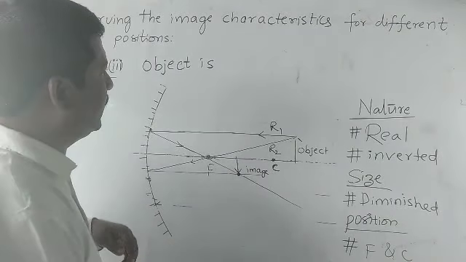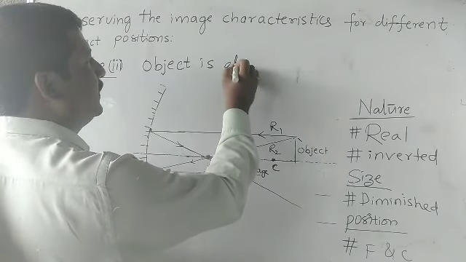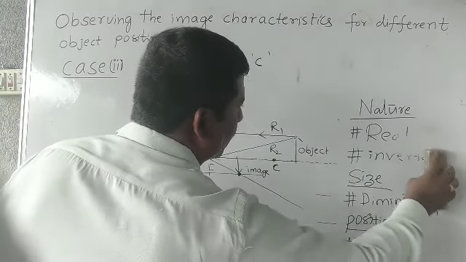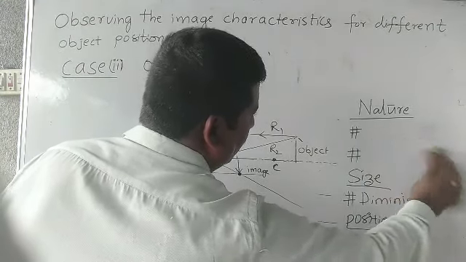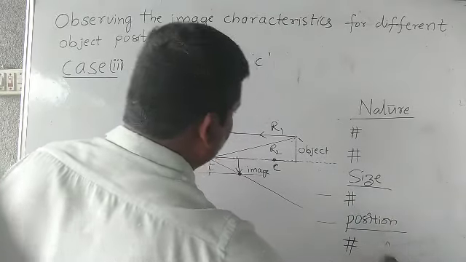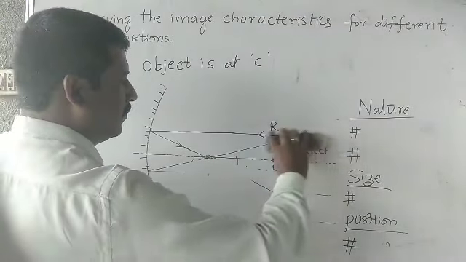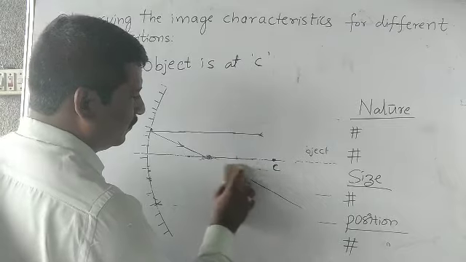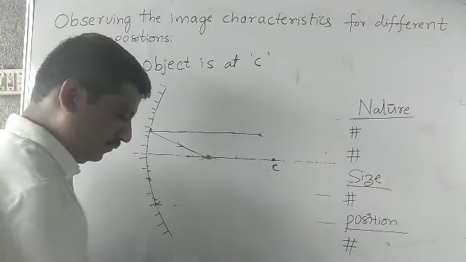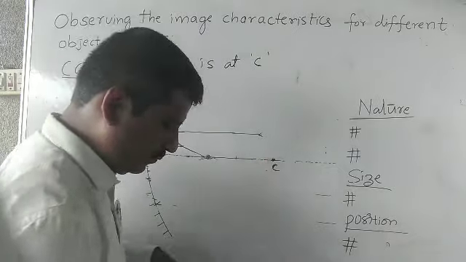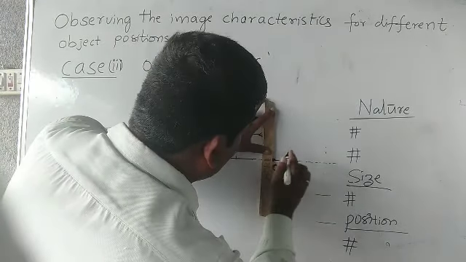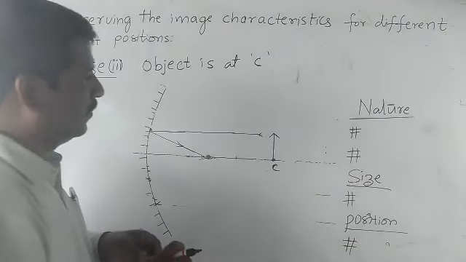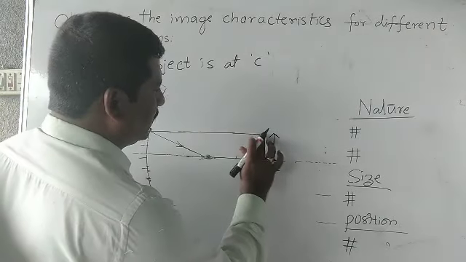When the object is at C, the center of curvature. When the object is at C, this is an object.